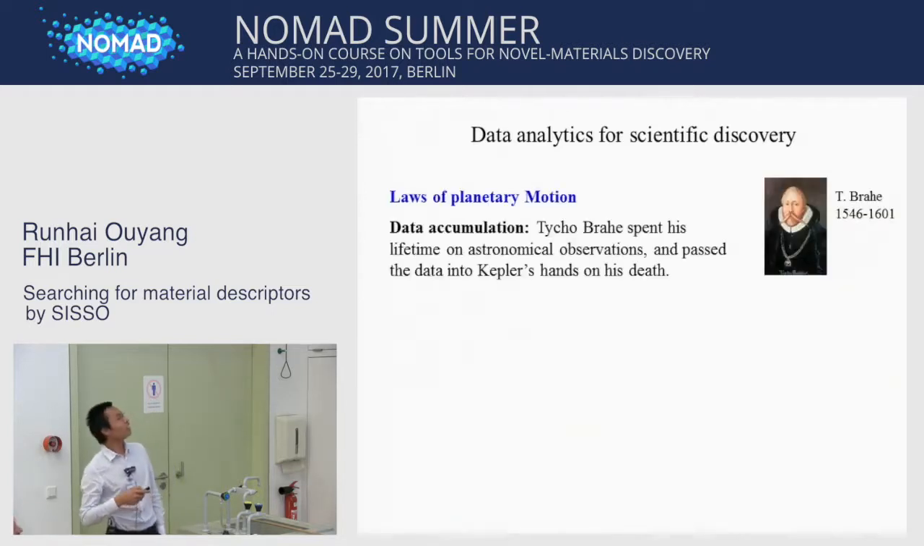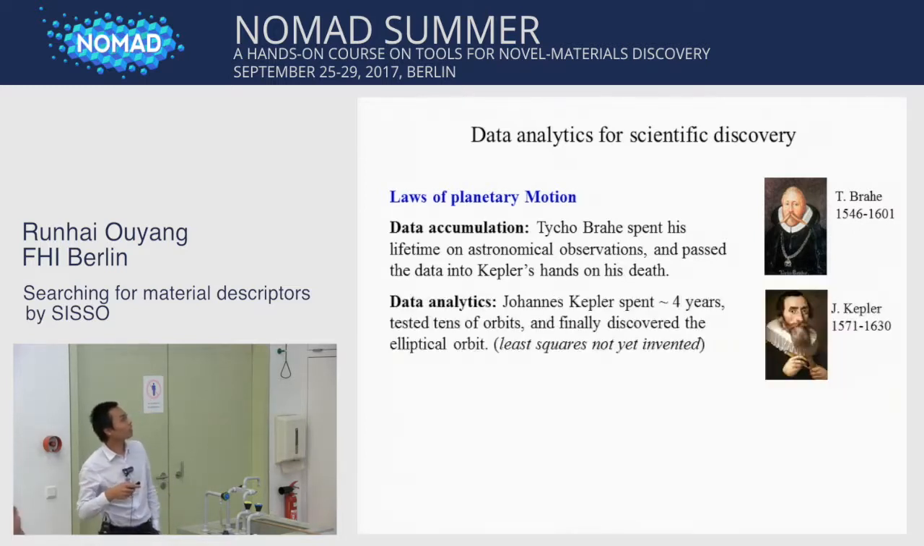So here is an example, the discovery of the law of planetary motion. We know that Tycho Brahe spent his lifetime on astronomical observation and passed his data into Kepler's hand on his death. Then Kepler did the data analytics, and he spent 4 years testing tens of orbits and finally discovered the elliptical orbit. And we note that at that time the least square was not yet invented.